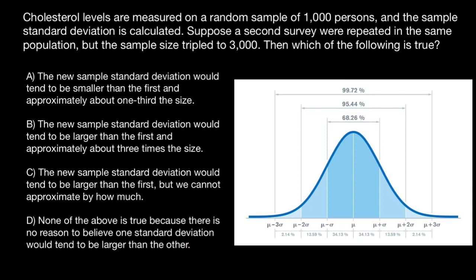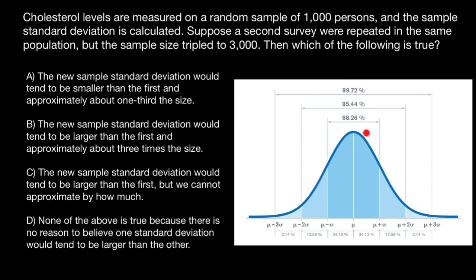If we are going to take a survey of 1000 people, we are probably going to get a bell curve shape like this. 1000 people, a lot of data in order to get such a nice shape. If we take a survey from 3000 people, we are still going to get the same shape, same distribution.